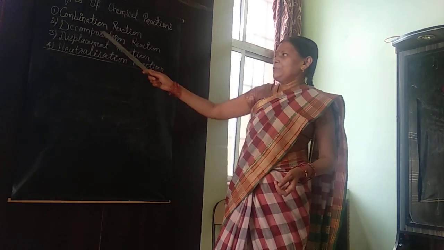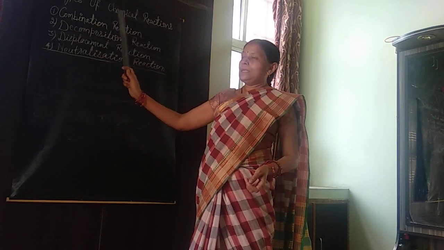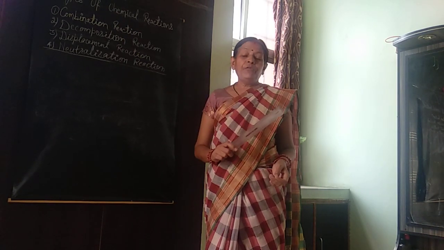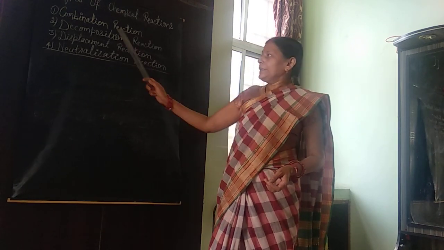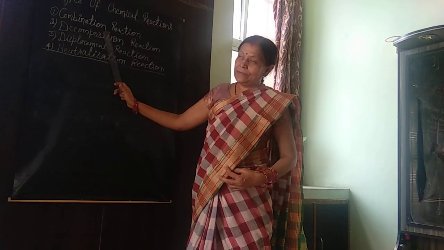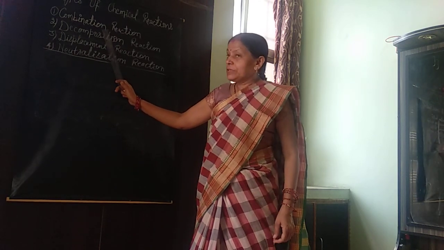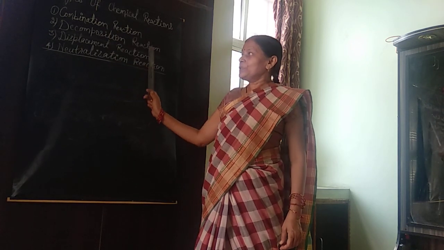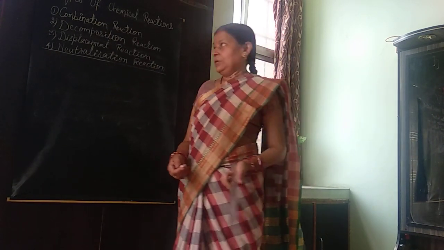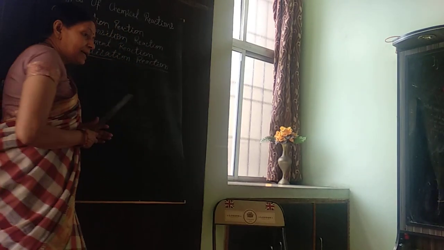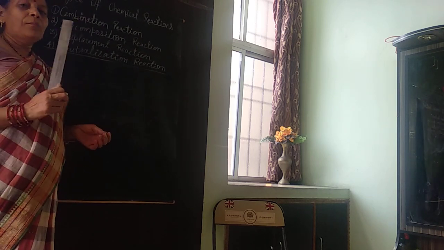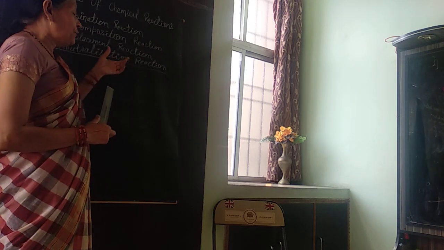Now, see students, here is combination reaction. According to the name, it is a type of chemical reaction in which two or more substances, two or more reactants, combine to form a new substance.